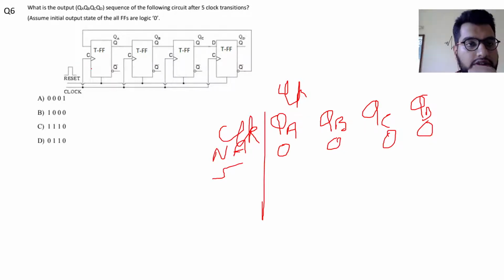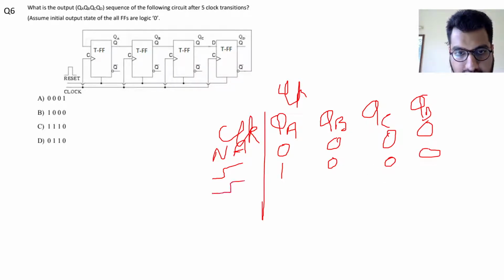Now at the first clock instance, clock is given to all, so at this instant change will occur here. This Q bar, which was 1, acts as input to this T flip flop, so QA will toggle and become 1. For all the other flip flops, where the inputs were 0, they will remain in their previous state. So 1, 0, 0, 0.